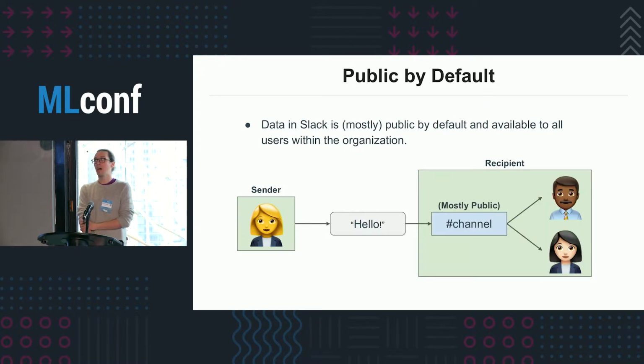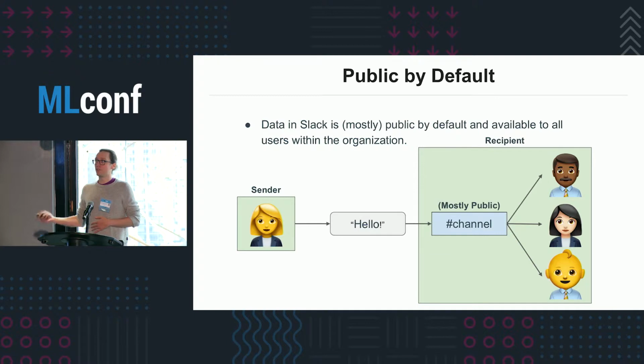On the other hand, in Slack, data is mostly sent through public channels. So instead of picking a list of recipients, you pick a channel. Most conversation happens in public channels. That channel is available to anyone at the company, and so anyone at the company has access to that data. This also applies to new users. If someone joins the team later, that person has access to everything that was ever said in any public channel within the organization.